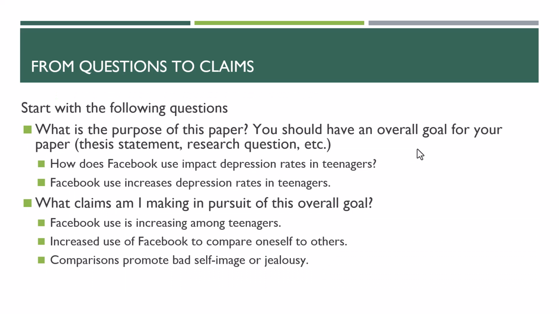The first thing we're going to do is start with what sort of questions we should ask. We should always start with what is the purpose of our paper. You should have an overall goal for your paper, whether this is a thesis statement, a research question, a hypothesis, whatever it is, you need that purpose. So an example here is, how does Facebook use impact depression rates in teenagers? And I argue that Facebook use increases depression rates in teenagers. So that's my starting point. That's the overall objective of my paper.